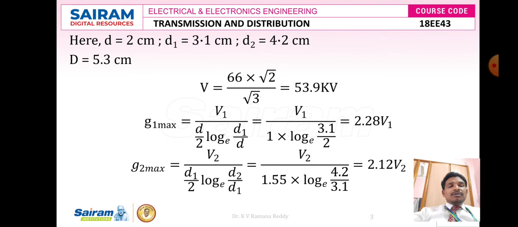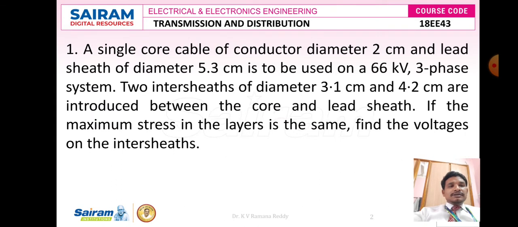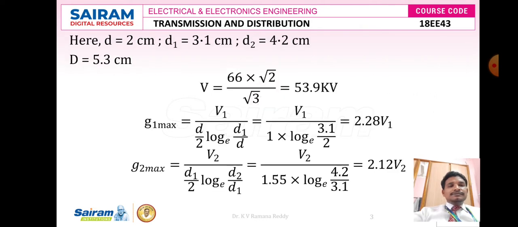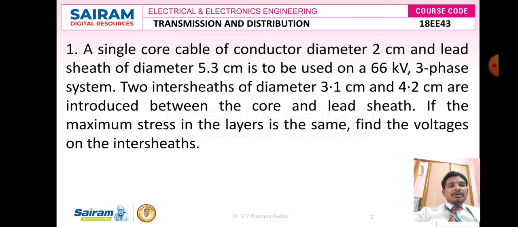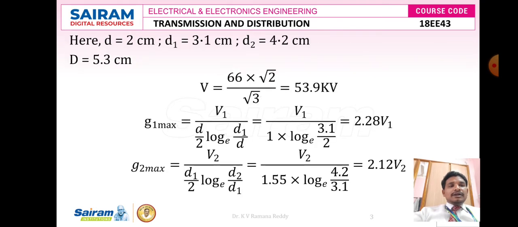In the given problem, small d is equal to 2 centimeter, that is the conductor diameter. Sheath 1 diameter d1 is equal to 3.1 centimeter, and sheath 2 diameter d2 is equal to 4.2 centimeter.